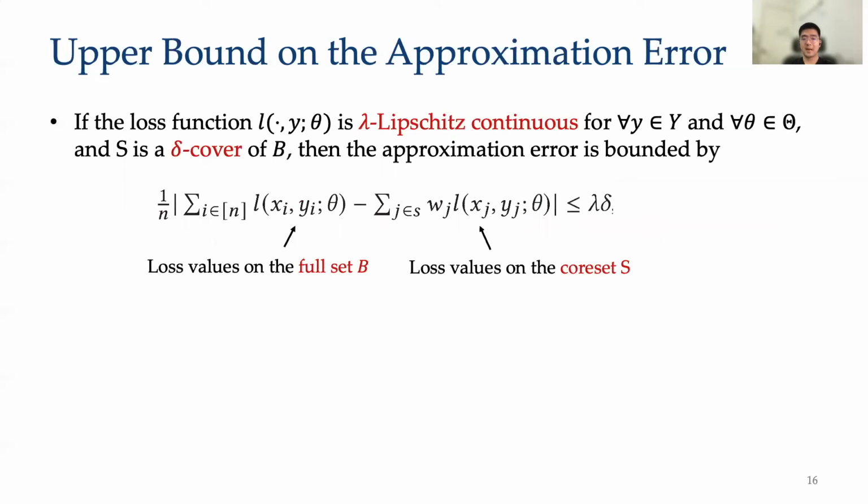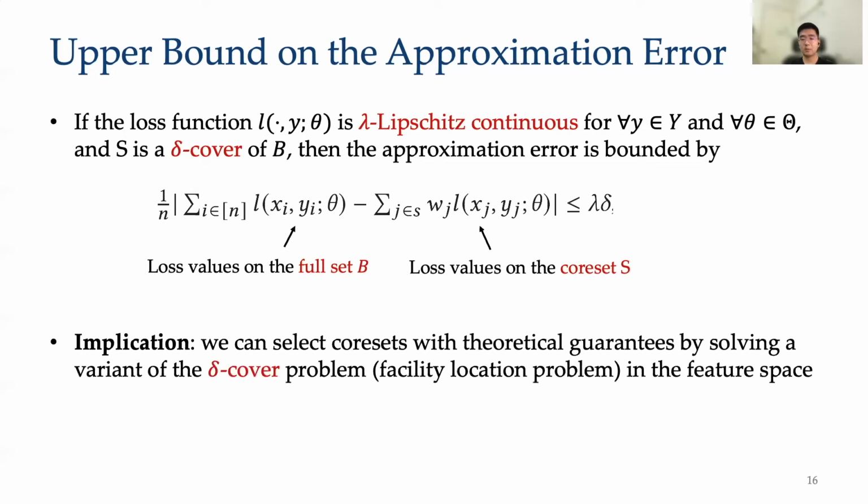We then develop an upper bound on the approximation error. So if the selected coreset S is a delta-cover of the whole set B, and the loss function is lambda Lipschitz continuous, then we can bound the approximation error by lambda times delta. Since the term lambda on the right-hand side is constant, the problem becomes finding a coreset S that can well cover the whole set B. So we can solve the coreset selection problem by solving a variant of the facility location problem in the feature space.